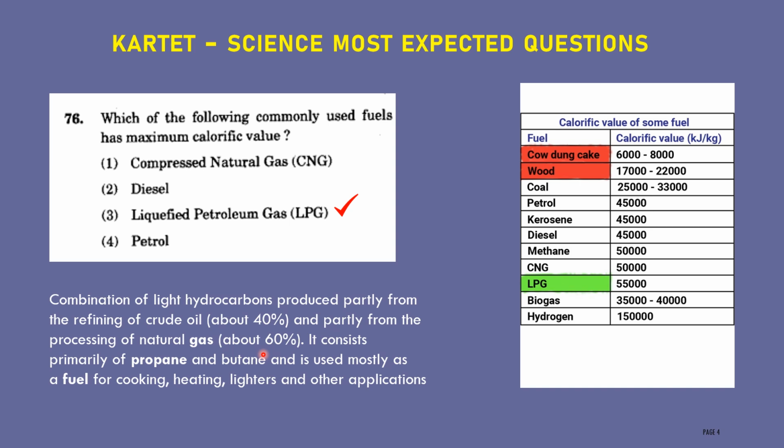It consists primarily of propane and butane. Mainly this fuel is used for cooking, heating, lighters and other applications. Therefore, this topic is very important. Revise the table properly.